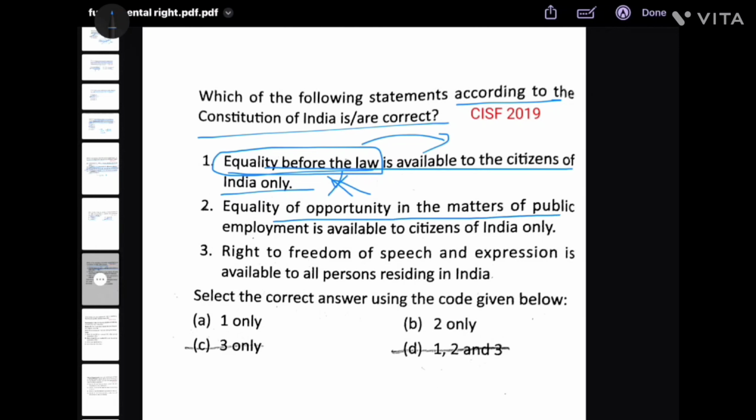Equality of opportunity in matters of public employment is available to citizens of India only? Yes, though there are some exceptions. Right to freedom of speech and expression is available to all persons residing in India? No, they are not available to people who are not citizens of India. ये भी हम पहले डिस्कस कर चुके हैं. So only 2 is the answer. 2 only. Next question.